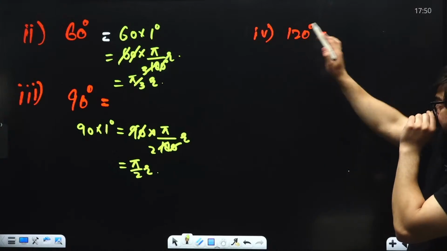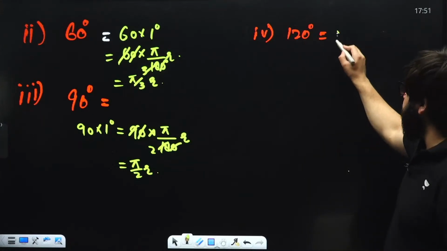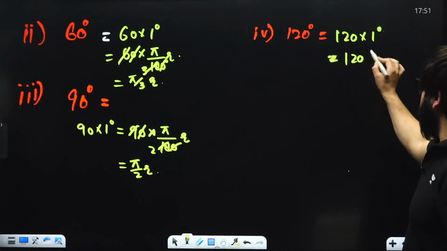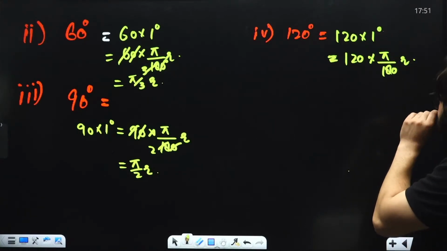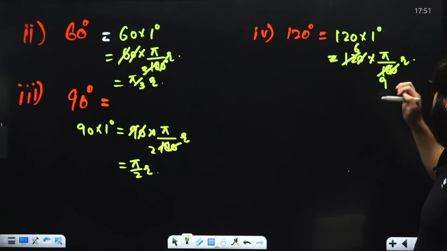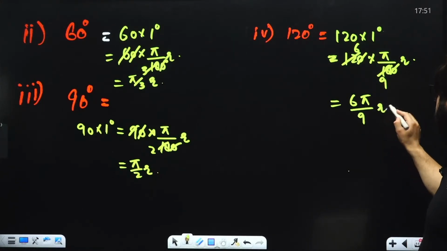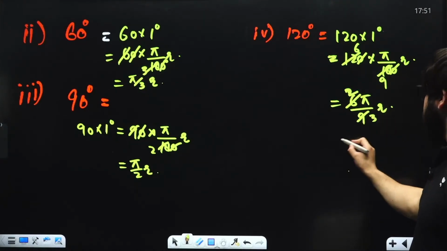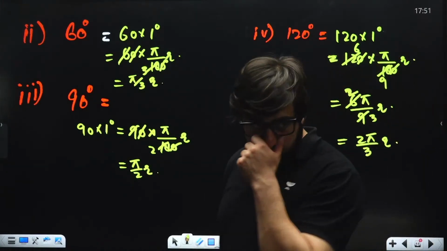Similarly, if we have got 120 degrees over here, what is the value of 120 degrees? I can write this as 120 multiplied by 1 degree. So this is 120 multiplied by, instead of 1 degree, pi divided by 180 radians. 0, 0 cancel, 2 sixes are 12, 2 nines are 18. So now this is 6 pi divided by 9 radians. 2 threes are 6, 3 threes are 9. So that is 2 pi divided by 3 radians.